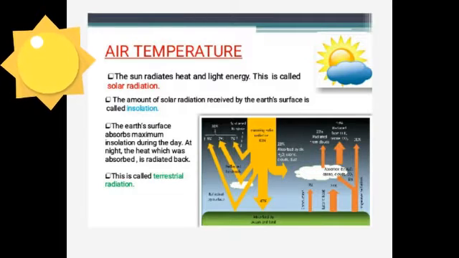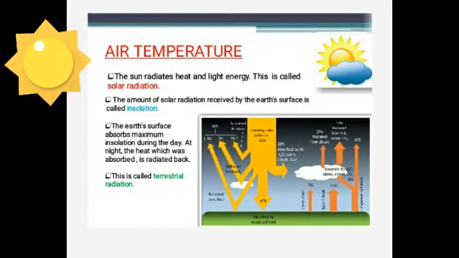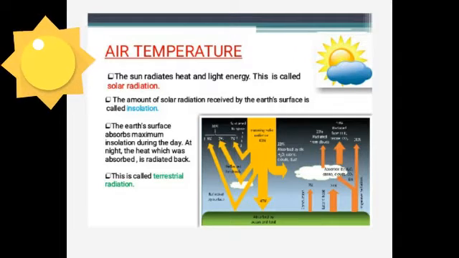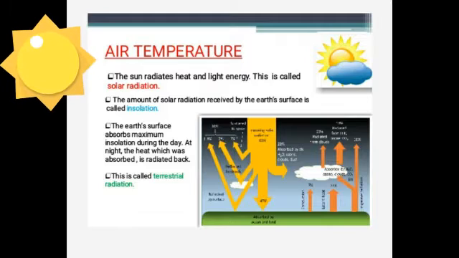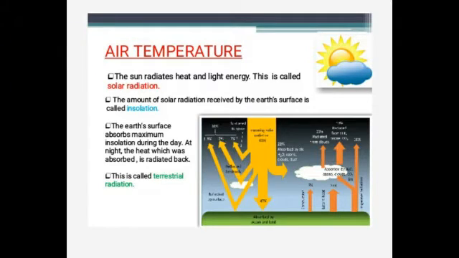This is called terrestrial radiation. The heat from the terrestrial radiation is mostly absorbed by gases, water vapor and dust particles present in the atmosphere, and the atmosphere is heated more by terrestrial radiation than by insolation. So what is insolation? The amount of solar radiation received by the Earth's surface.